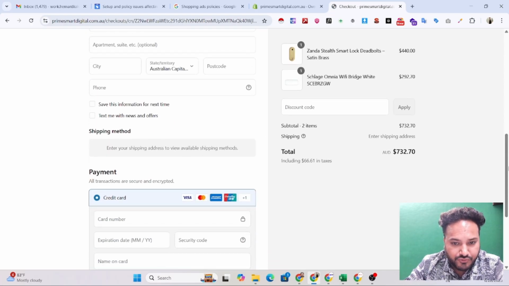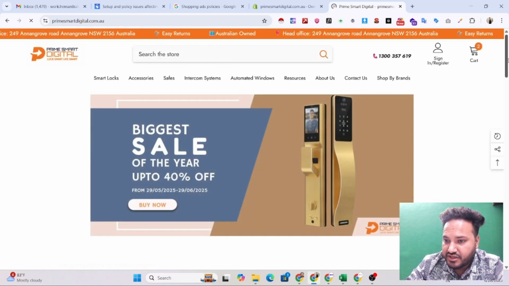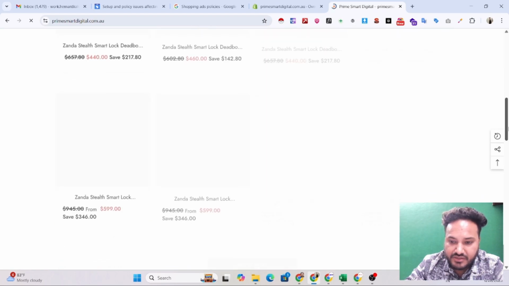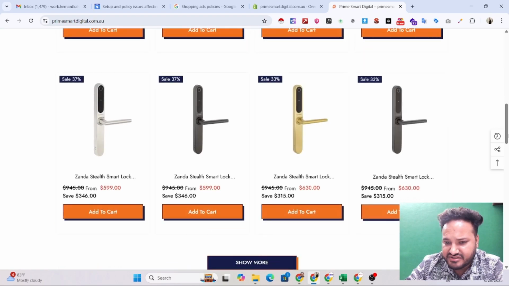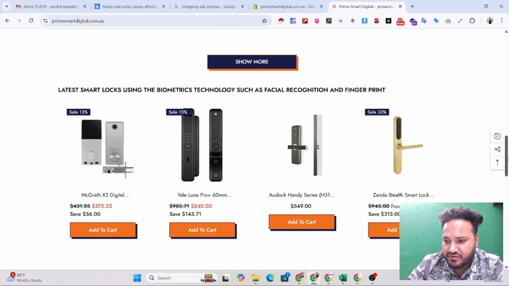If you have everything up to date in your website, then you can request for the review. Make sure that before appealing the policy violation on the Google Merchant Center, you check everything is correct within your website. You should not create a new account, because if you do not fix the existing website's issues, again it will be rejected. So the best practice is to find out the issues, make sure that you audit your website properly, and add all the contact details, hours of operation, all the policy links, and the titles, descriptions, and images should be of high quality. If you have everything there, then 100% your policy violation will be resolved and your account will be reinstated.